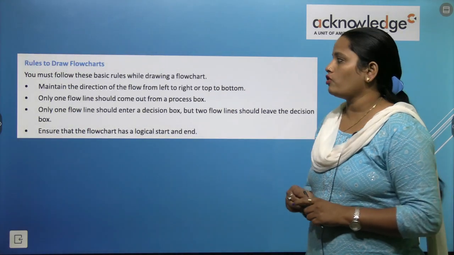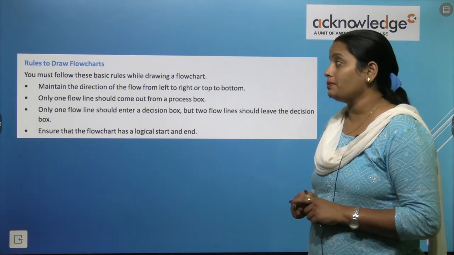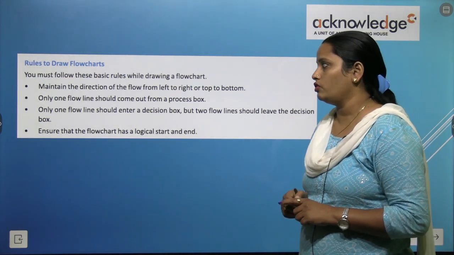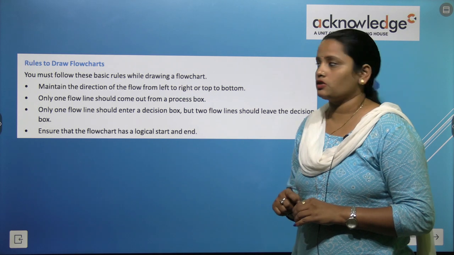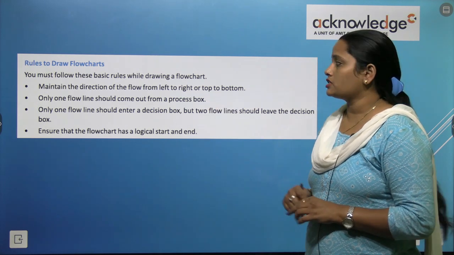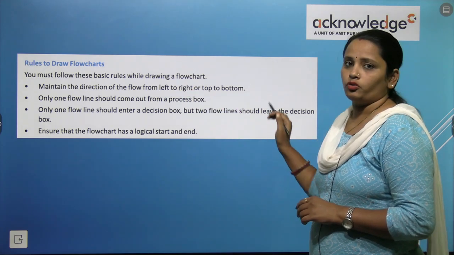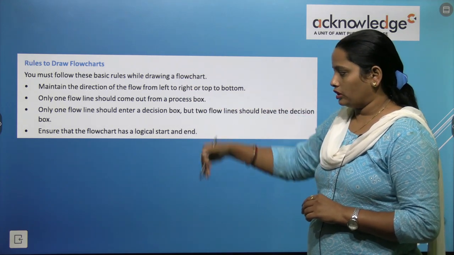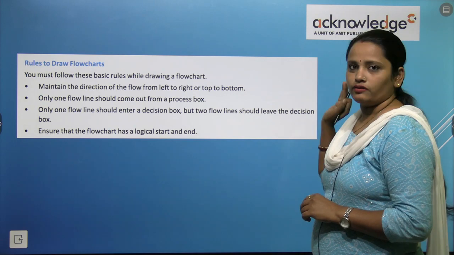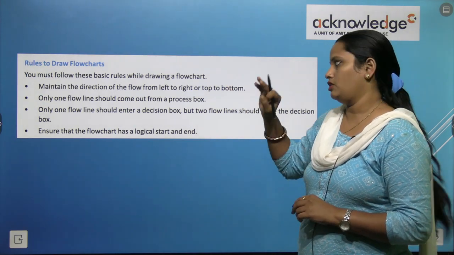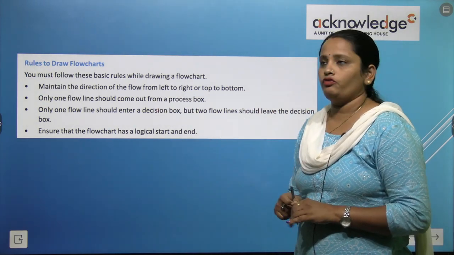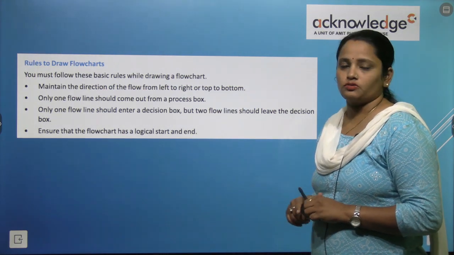Now, rules to draw a flowchart. You must follow the 3 basic rules while drawing the flowchart. Maintain the direction of the flow from right to left, left to right, or top to bottom. From top to bottom we have to go, or from left to right we have to go in drawing the flowchart. Only one flow line should come out of a process box.